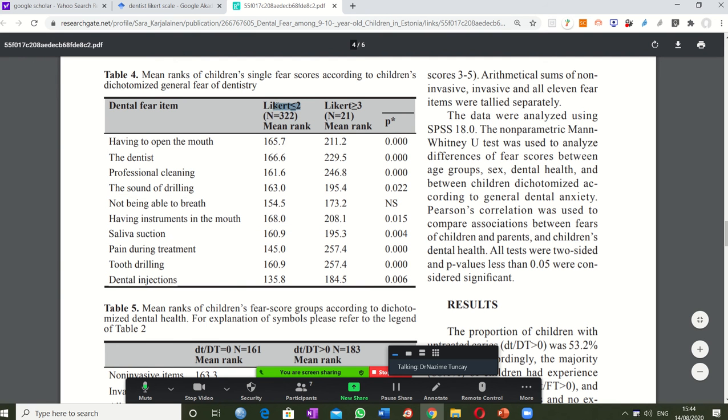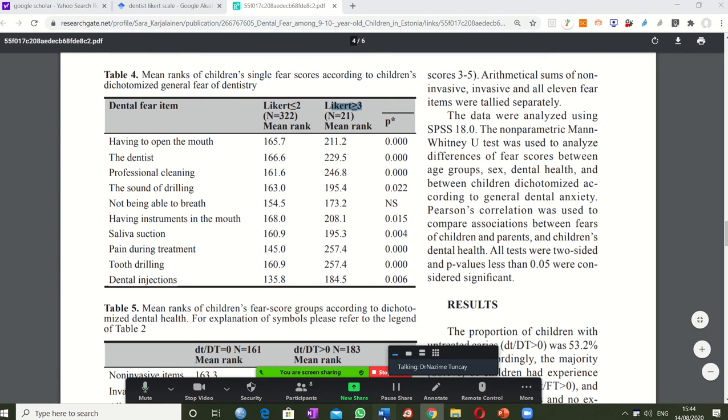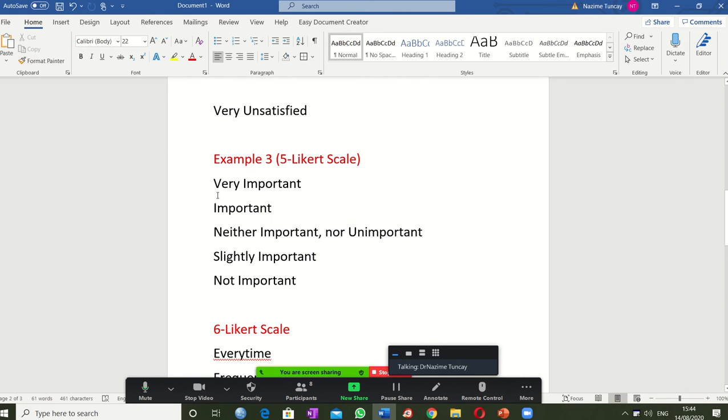And look here, Likert smaller than 2, Likert bigger than 3. Likert scale, okay? So they use a Likert scale, and you know that I didn't tell you this numbering.